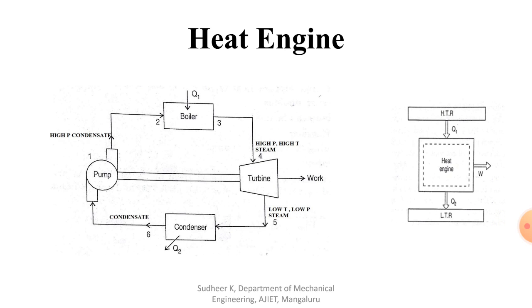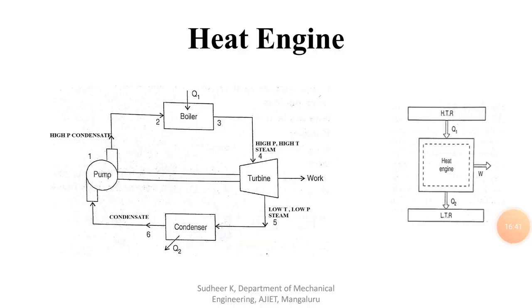If you find the efficiency, or we call it thermal efficiency, that will be output by input. The output is nothing but the net work, divided by the input. The input is nothing but the heat supplied, so it is W divided by Q1. W can be written as the difference Q1 minus Q2. So it can be written as Q1 minus Q2 divided by Q1. So you get 1 minus Q2 divided by Q1, which is nothing but the thermal efficiency of a heat engine.